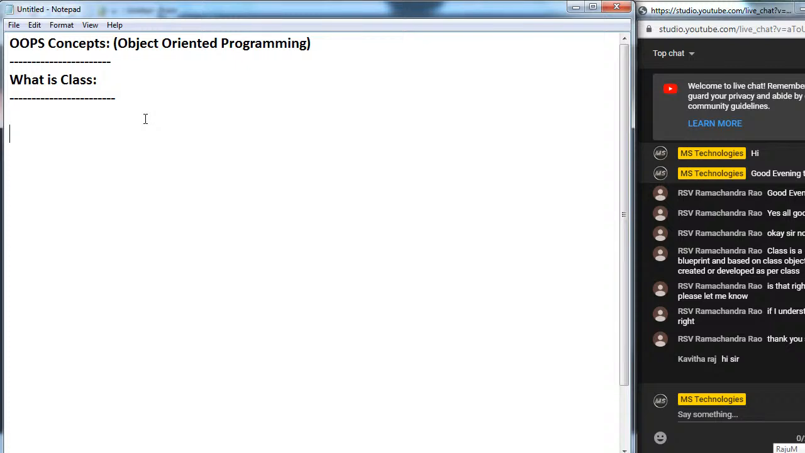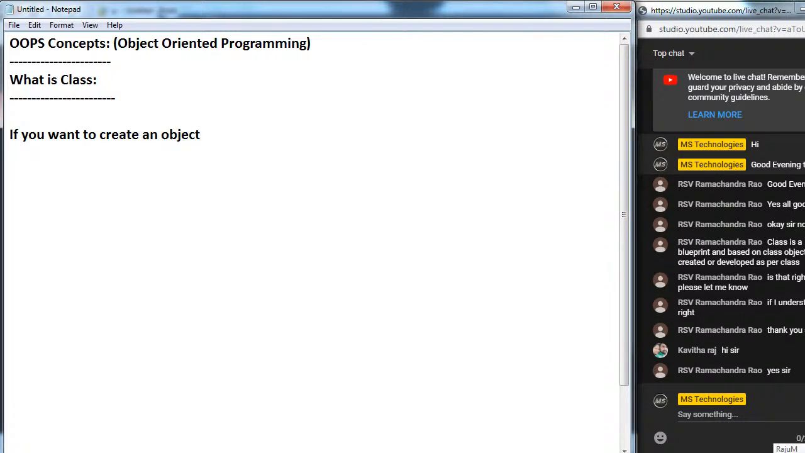Right. Here we can say like this. If you want to create an object, we require some design, model or blueprint, which is nothing but a class. That's it. Is it clear?